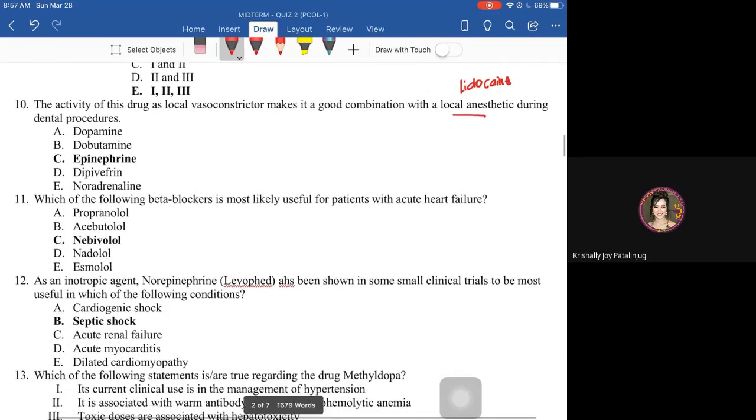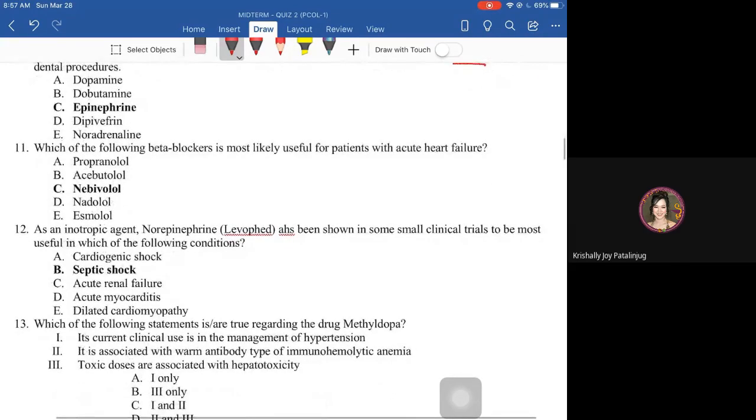Next, which of the following beta blockers is most likely useful for patients with acute heart failure? Again, which of the following beta blockers is most likely useful for patients with heart failure? Now, recall that beta blockers, pili lang yung ginagamit natin for heart failure. Pili lang yung mga beta blockers na ginagamit for heart failure, and you have it in your notes.